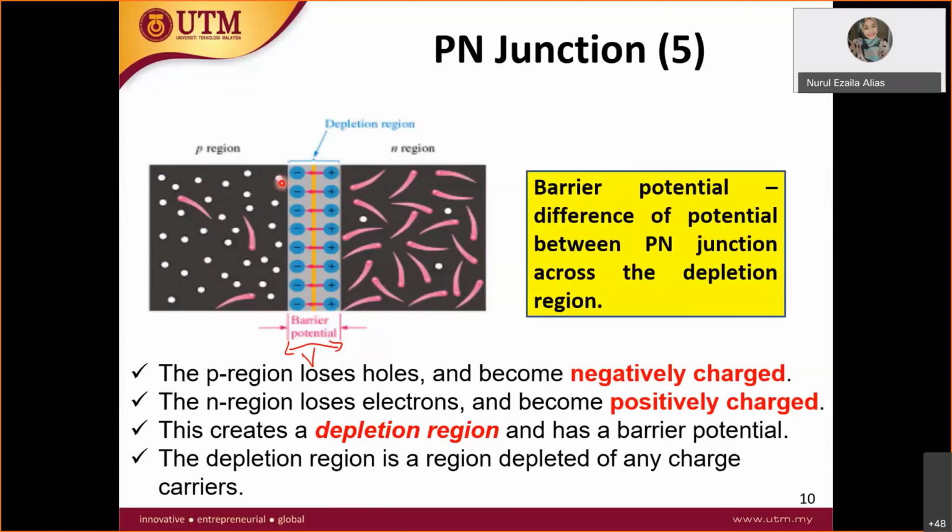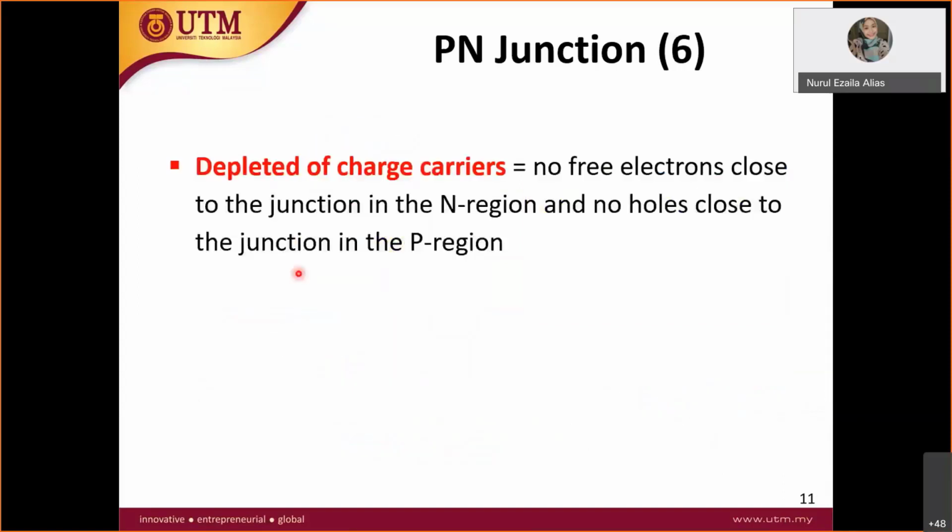When this hole is filled up, it becomes negatively charged. This is how it goes. This negative charge will be attracted at the PN junction, so this positive charge and negative charge will be attracted to each other. That's why depleted of charge carriers means no free electrons, no holes, but only charges.